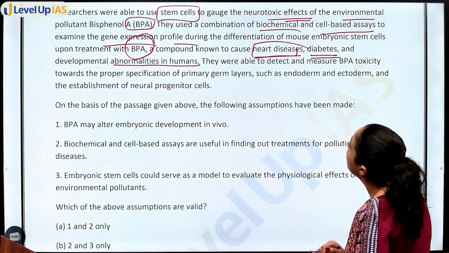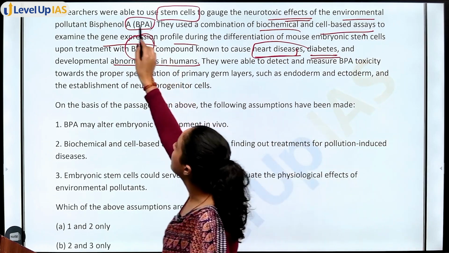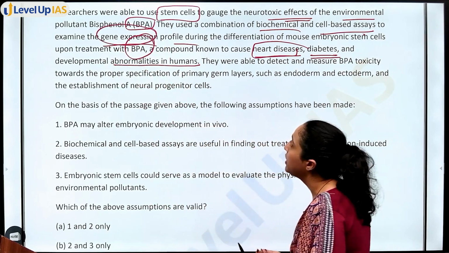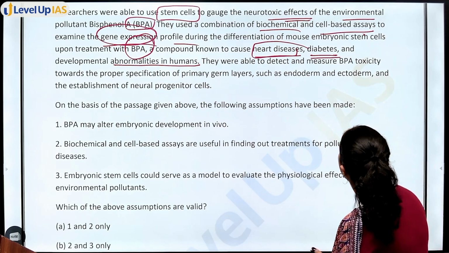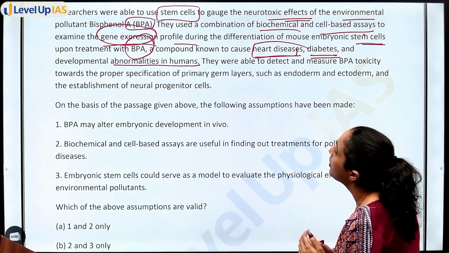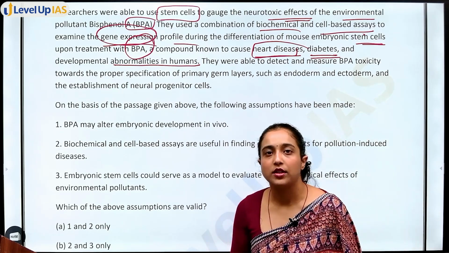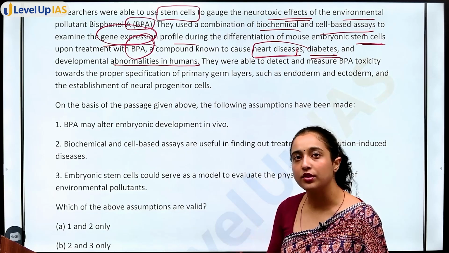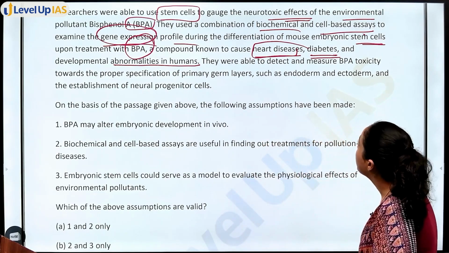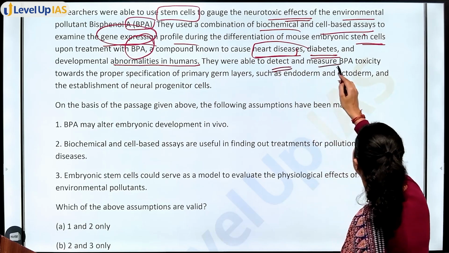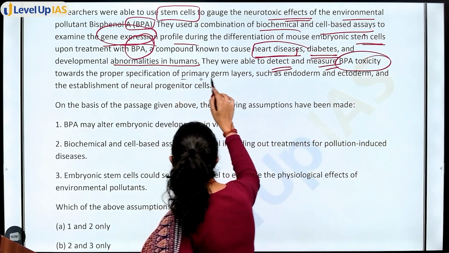What did they do? They used a combination of biochemical and cell-based assays to examine gene expression, the gene expression profile during differentiation of mouse embryonic stem cells upon treatment with BPA. So when mouse embryonic stem cells were treated with BPA, what happened at the time of differentiation, all that they observed using this and that. They were able to detect and measure BPA toxicity towards proper specification of primary germ layers.